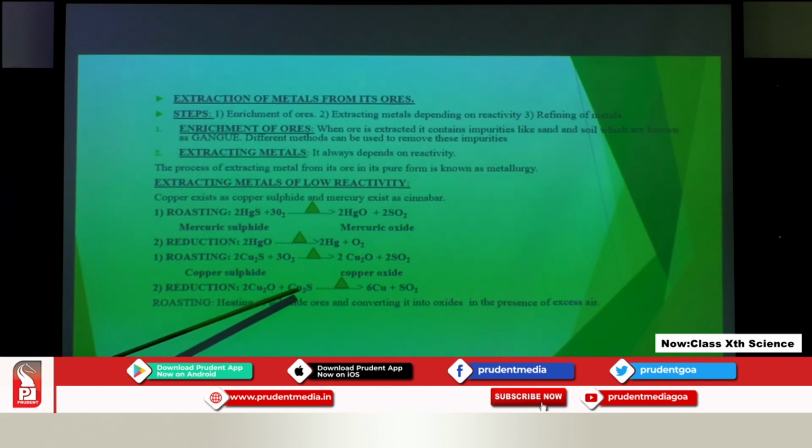The reaction takes place due to heating. These two compounds are heated, we get the formation of copper, and sulfur dioxide gas is given out. Here copper which has oxygen is getting reduced. Oxygen is being removed, and removed means reduction. So reduction is taking place in this process.